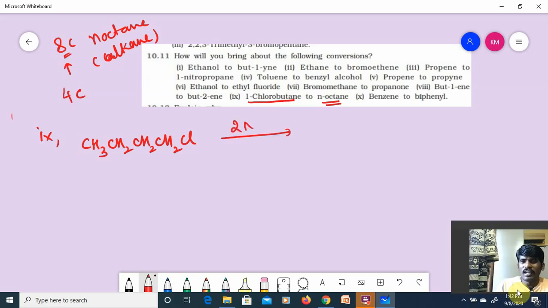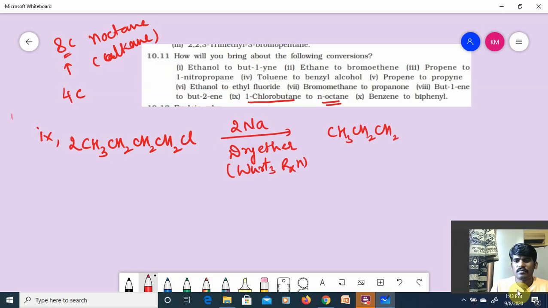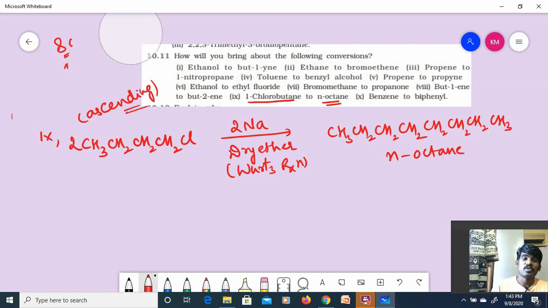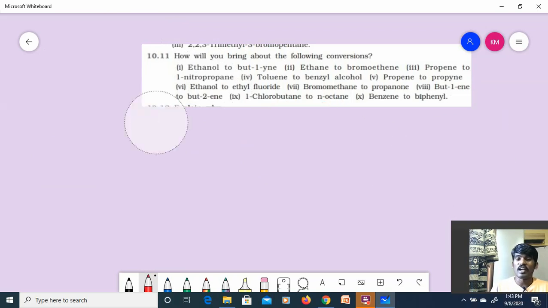Then what will I do? I'll treat with sodium metal in the presence of dry ether. How many moles will I take? 2 moles. What is this reaction called? This reaction is called the Wurtz reaction, right? Then I'll get, fine, another mole. This is called n-octane. Very simple, one step reaction. 4 carbons can be changed to 8 carbons. These types of reactions are nothing but ascending order reactions. See how we are recollecting so many reactions with the help of these organic conversions.